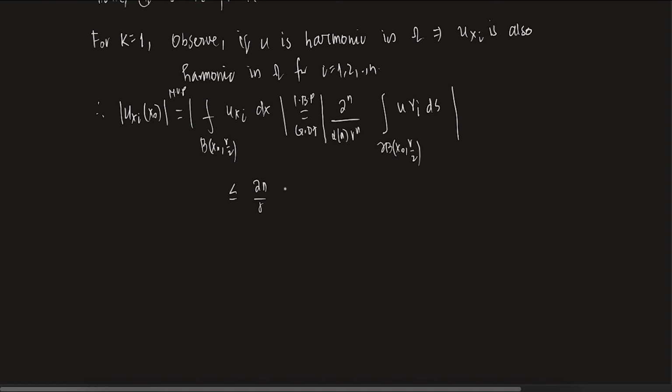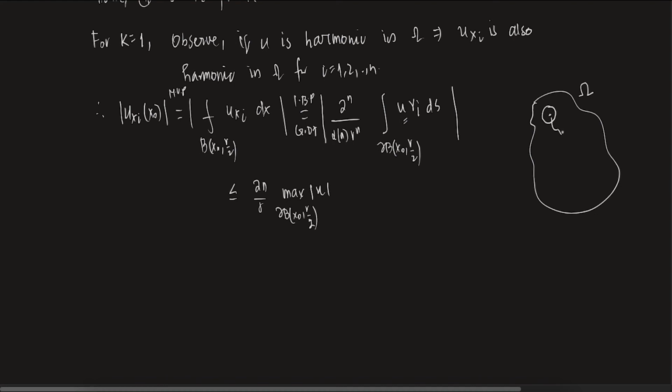2n by r times the maximum of mod u over the boundary of B(x naught, r/2). Let's think about how we can do it. If I just take the maximum, u is a continuous function in Omega, and I am looking only at this portion of the domain.